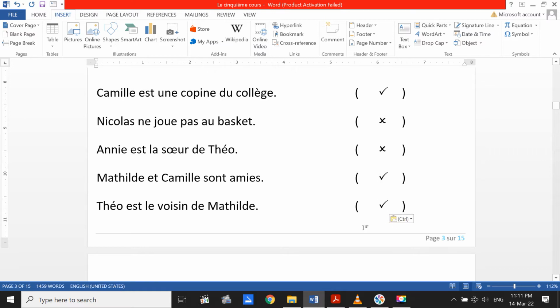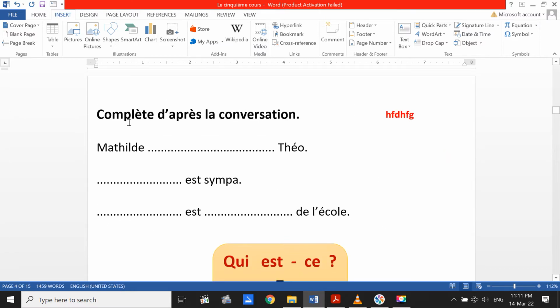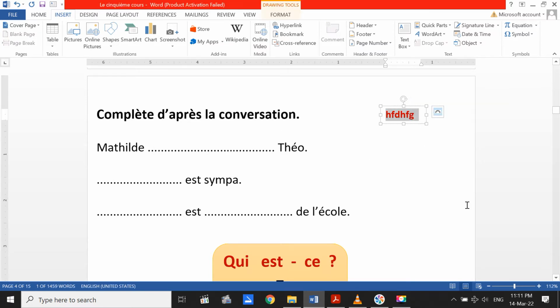It's true. Donc, autre question ici, complète d'après la conversation. Mathilde, Theo. What Mathilde is doing for Theo is presenting, introducing him. So here we can say in French, présente. Donc, elle présente, she is introducing you to the other friends. What about the other thing? Here, est sympa. Who is sympa?